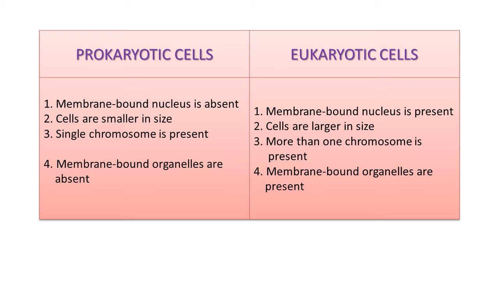In prokaryotic cells, a membrane bound nucleus is absent, which is present in eukaryotic ones. In size also they differ: prokaryotic smaller, eukaryotic larger. In prokaryotic cells, the number of chromosomes is generally 1, and eukaryotic cells possess more than one chromosome. In prokaryotic cells, the membrane bound organelles are absent, which are present in eukaryotic cells. So prokaryotic cells are primitive cells, and eukaryotic cells are higher and advanced in their structure and function.